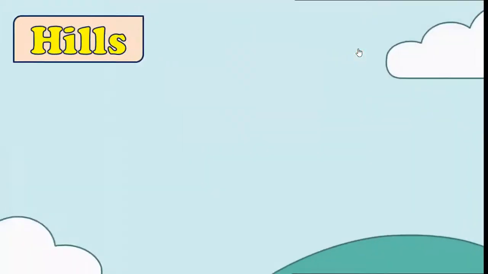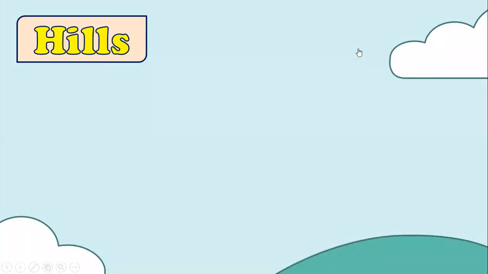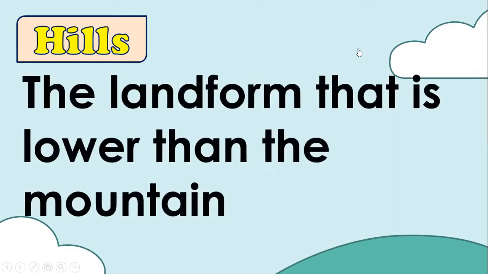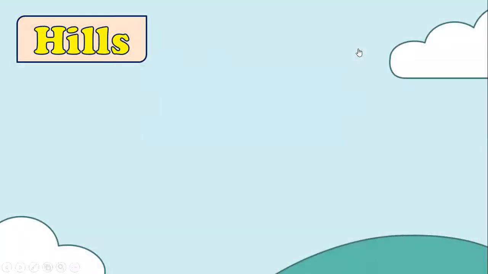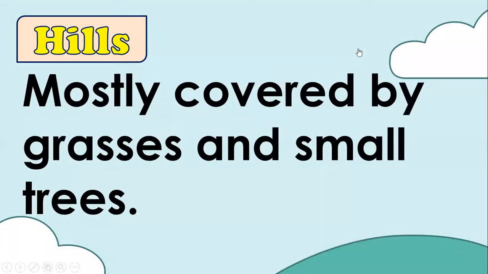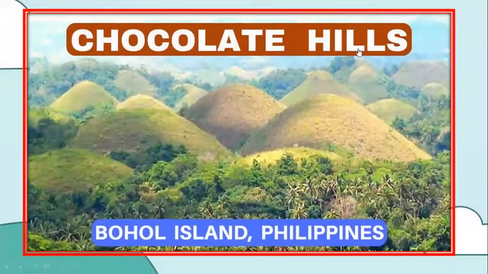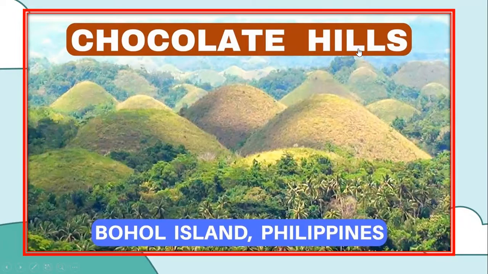Let's proceed to the next landform. We have hills. A hill is a landform that is lower than the mountain. Hills are mostly covered with grasses and small trees. The Chocolate Hills in Bohol are the famous hills in the Philippines.